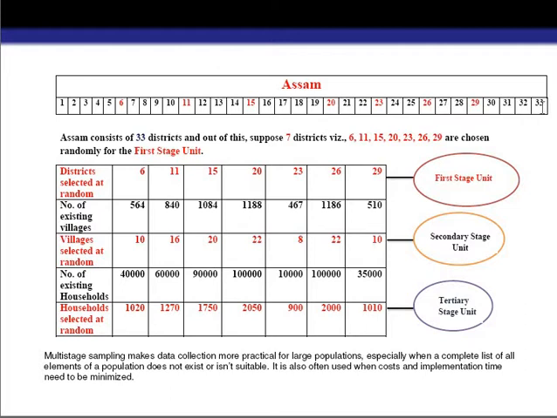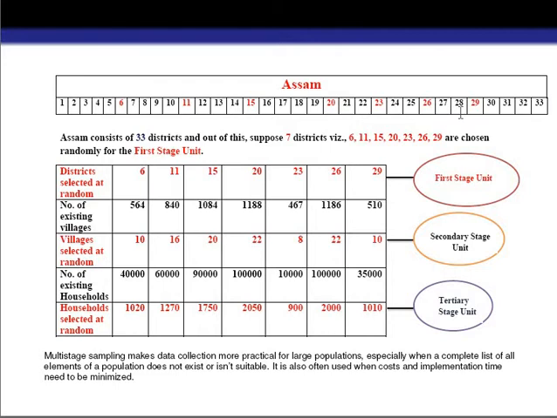Okay, so now are we going to collect a sample from each of the districts of Assam? No, because multi-stage sampling is a complex form of cluster sampling. And in case of cluster sampling, our population consists of different clusters, and from the total number of clusters present in the population, we take some of the clusters for our study, isn't it? So here also we do the same thing. Out of the 33 clusters, we take some of the clusters for our study.